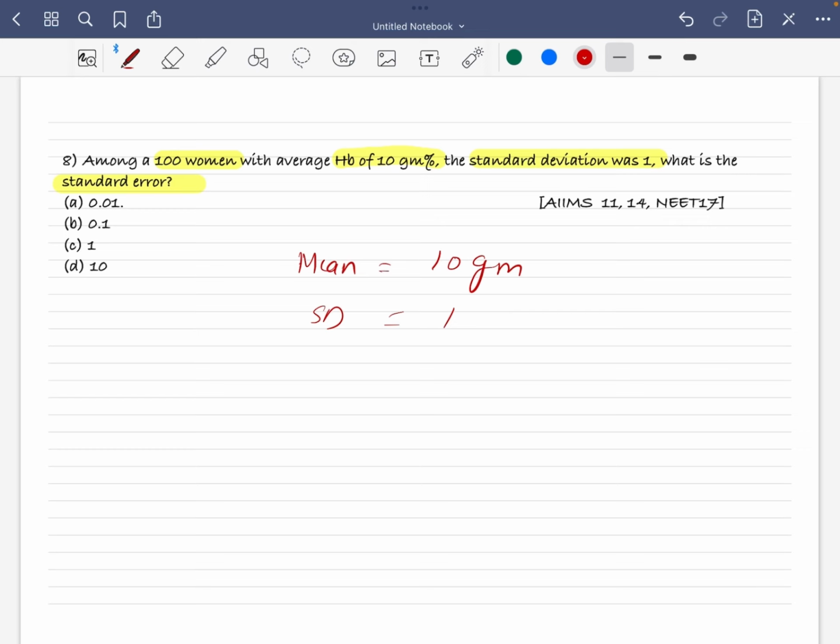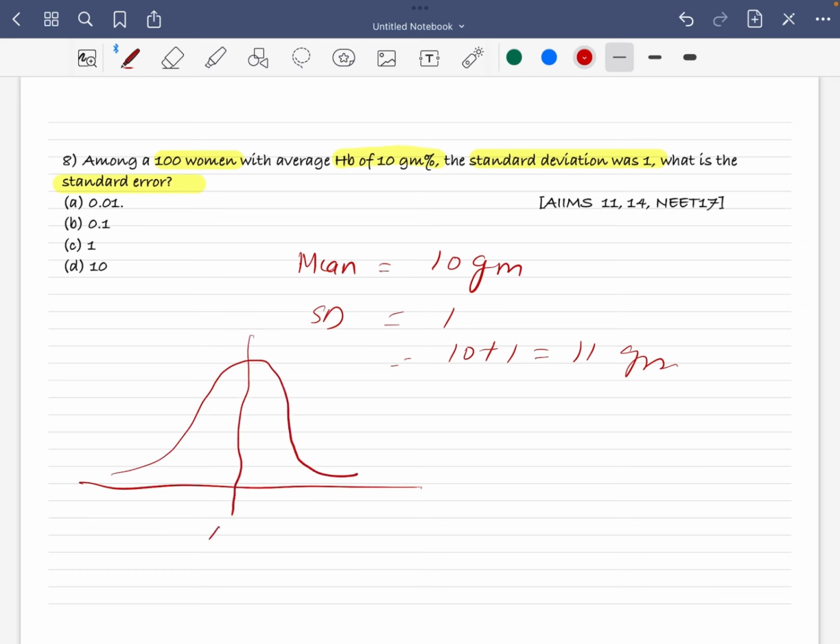Well, maybe you can say that there is someone who has 10 plus 1, equal to 11 gram weight, right? We can distribute them in this graph. So this is your mean, and this is where 1 sigma lies, and this is where 2 sigma lies. Sigma is your standard deviation. So at this point they have 11 gram hemoglobin, at this point 12 gram hemoglobin.